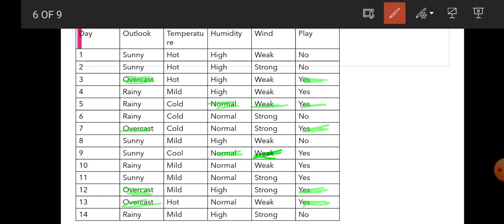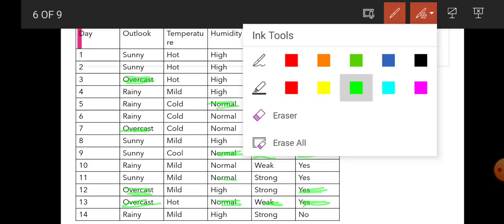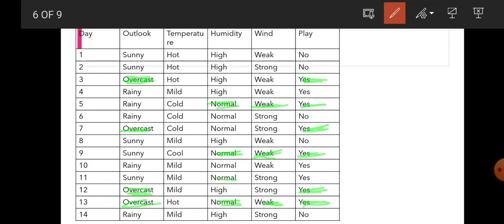Normal, wind equal to weak. Okay, I checked my two conditions from hypothesis one. Otherwise the model has to say no, right? No. Here it's saying yes.